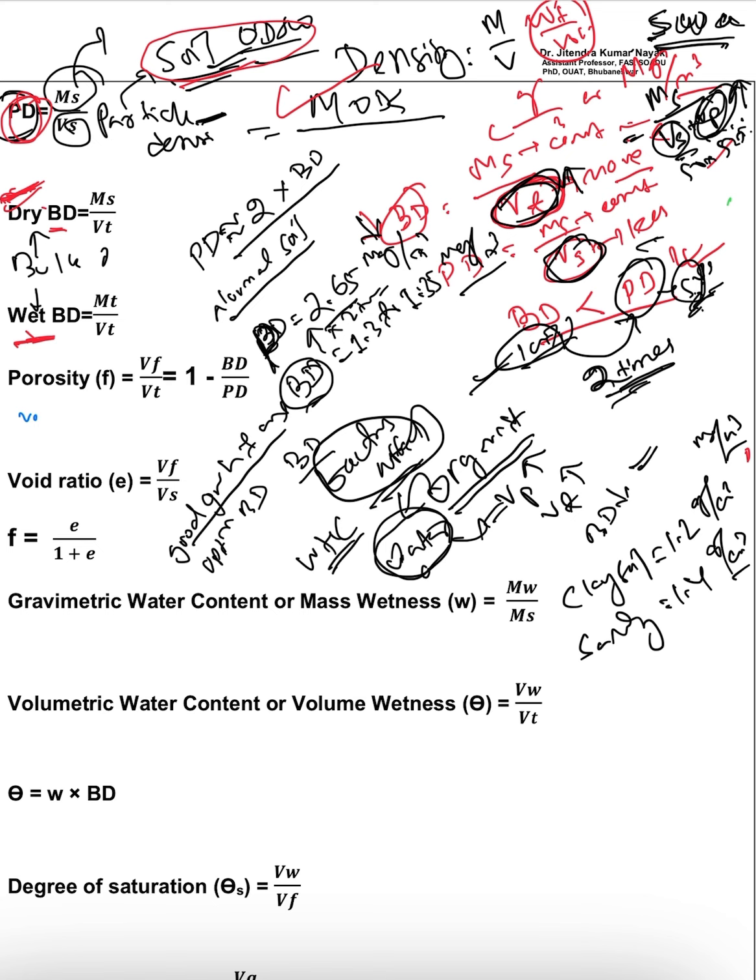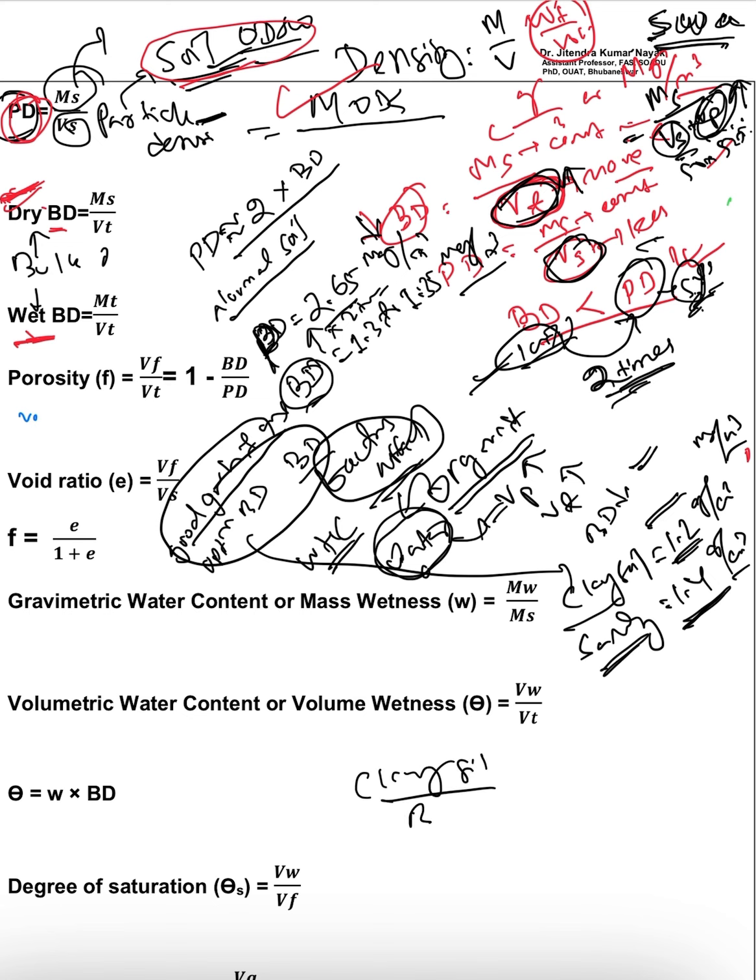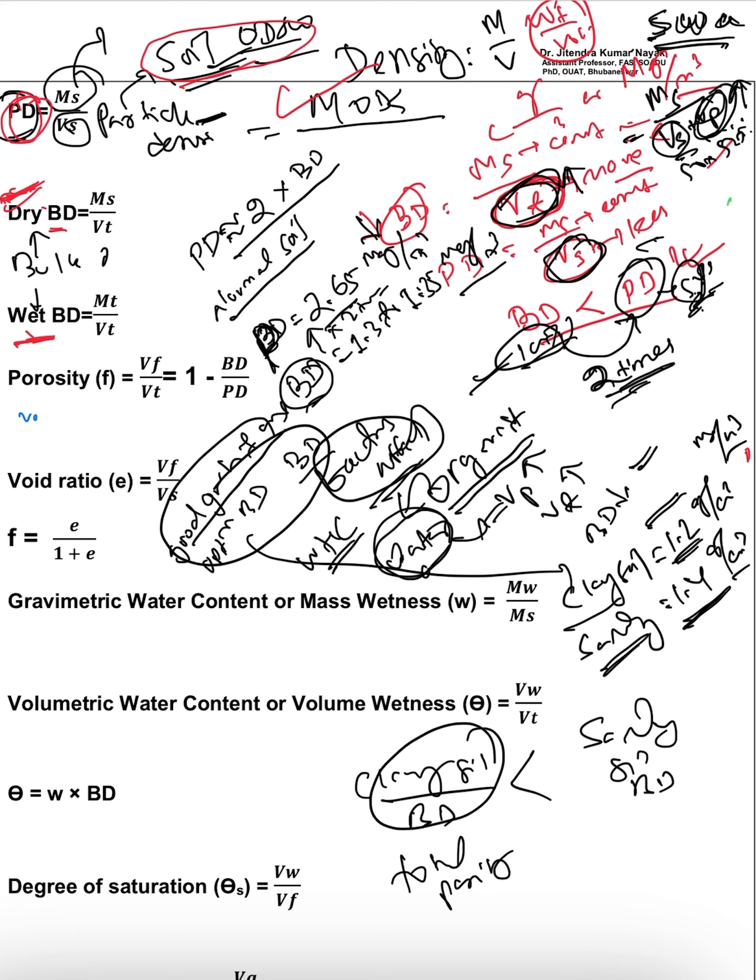That means for optimum crop growth, the optimum bulk density for clay soil is 1.2, and for sandy soil it is 1.4. Here you can see the bulk density of clay soil is less than the bulk density of sandy soil. Yes or no? The total porosity is more in case of clay soil, hence the bulk density is less.